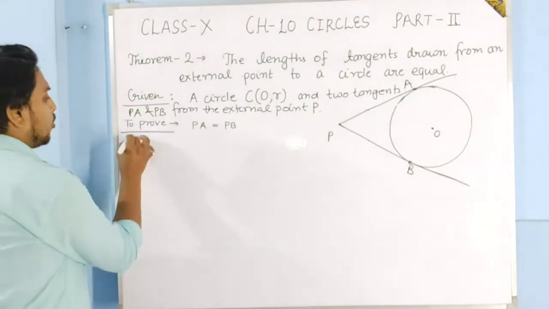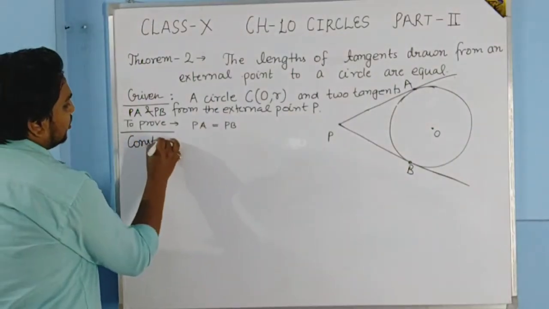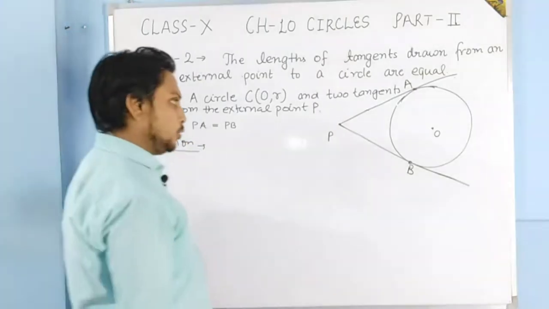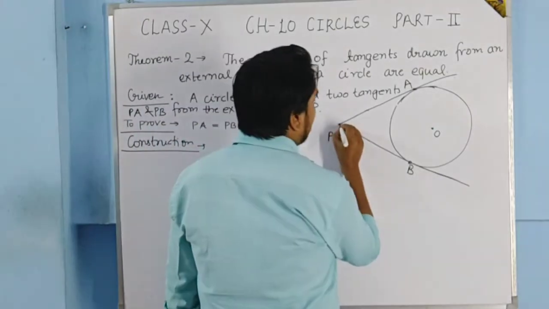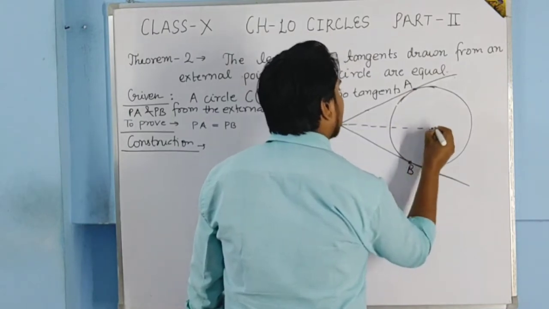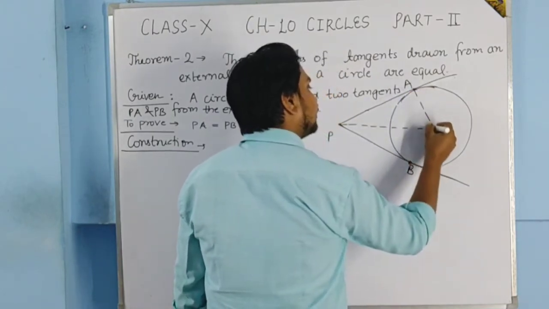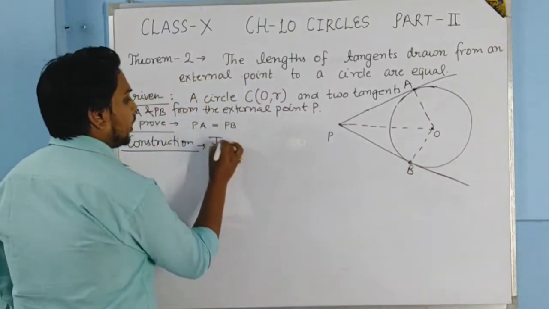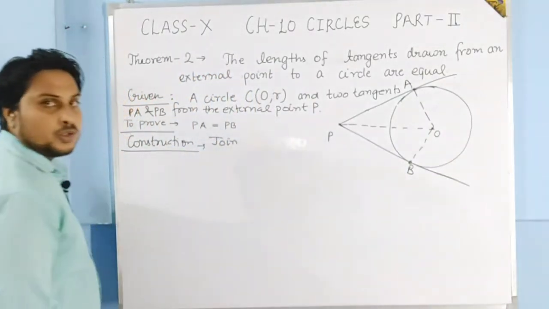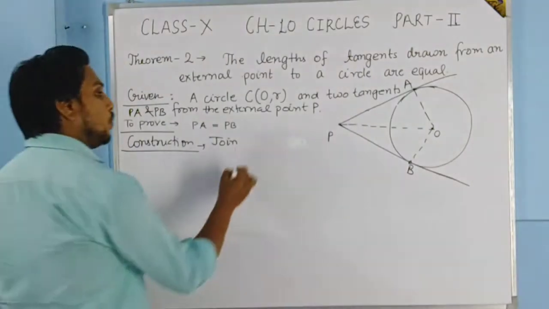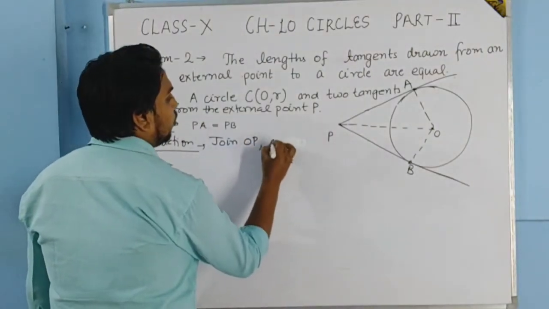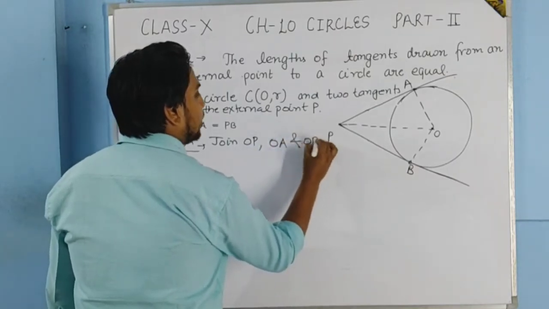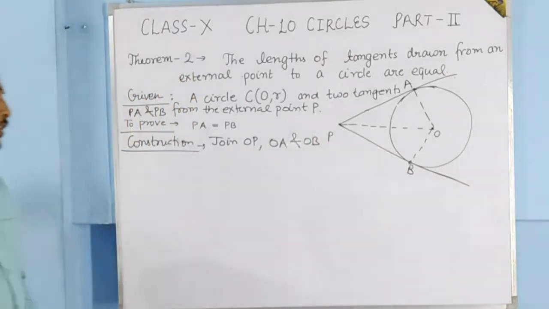Now coming to the construction part, we have to do some construction. What construction will we do? Just join OP, join OA and join OB. Okay, we have to join all these.